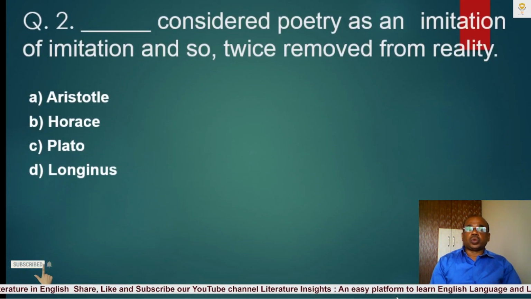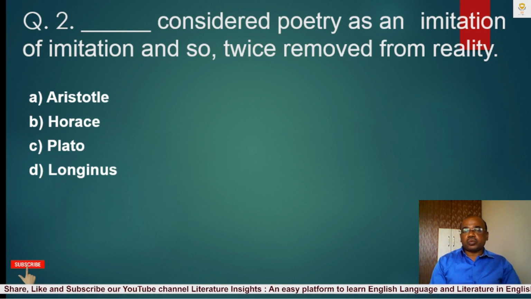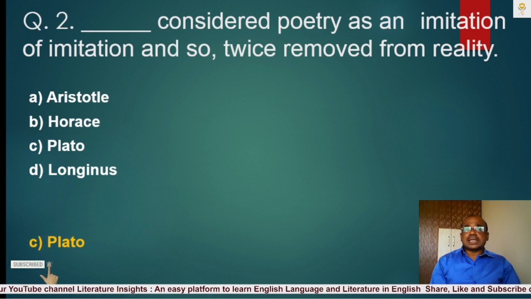Question number 2. Blank considered poetry as an imitation of imitation and so twice removed from reality. A. Aristotle, B. Horace, C. Plato, D. Longinus. The correct answer of this question is C. Plato. Plato considered poetry as an imitation of imitation, so twice removed from reality.